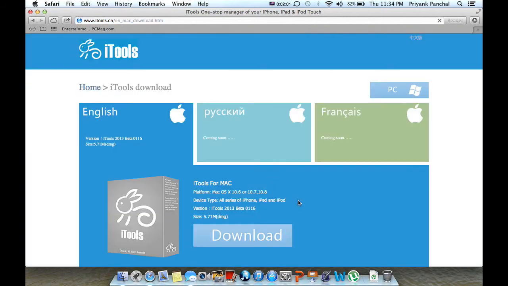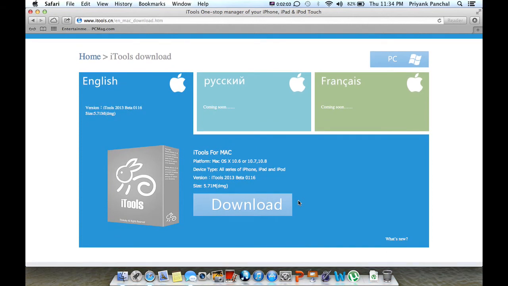iTunes is simply an app to transfer your songs to your iPhone. It works like an iTunes, but it does not sync your phone. Here I go with the English version. It's a 5.71 MB, and just see that it is a .dmg file. DMG is a MacBook support for your phone. The website is loading.